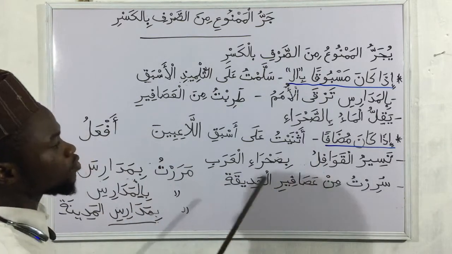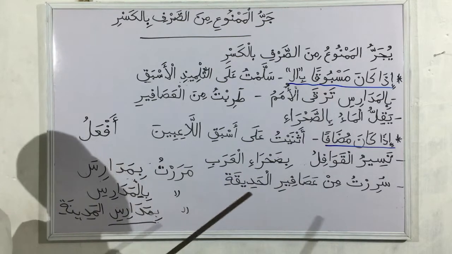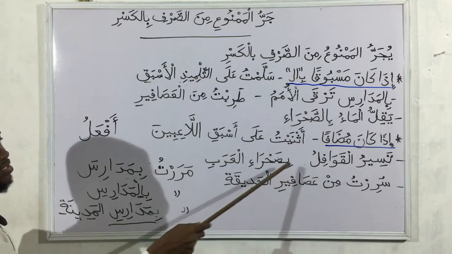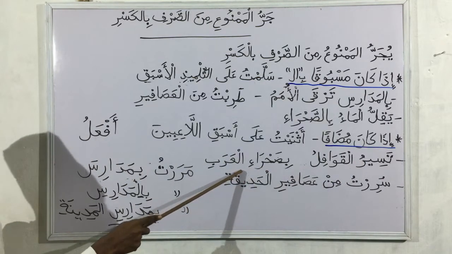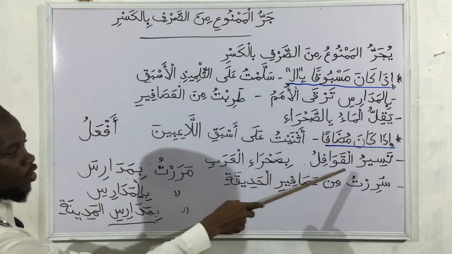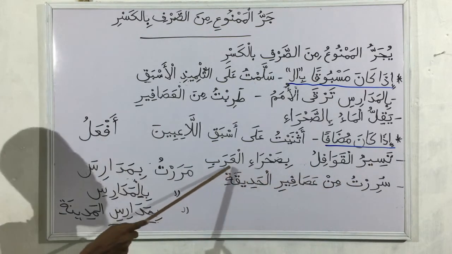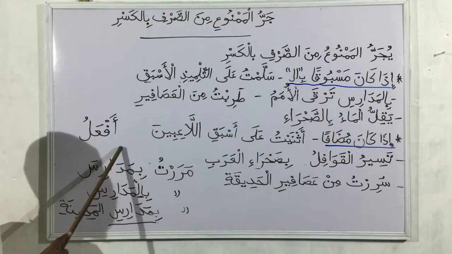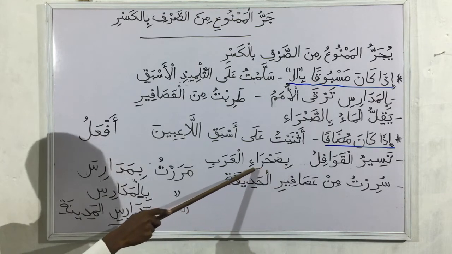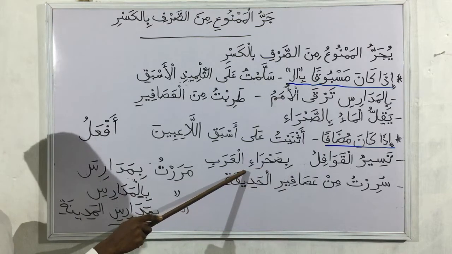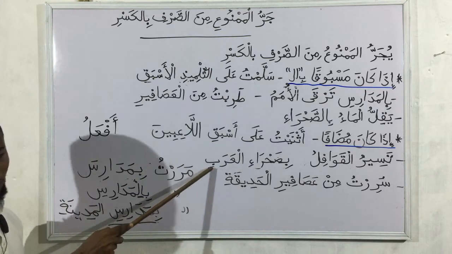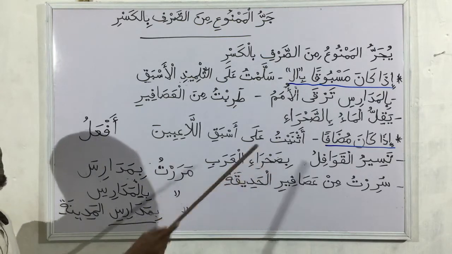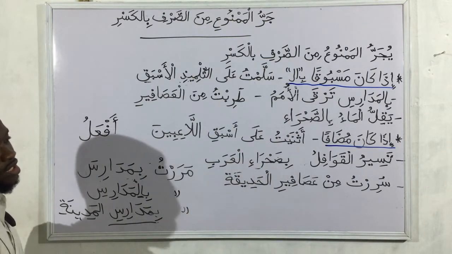Then tasirul qawafilu bi sahra'il arabi. The convoy or caravan passes through the desert of the Arab. So sahra'u from the shape fa'ala'u. So this also becomes majrur bil kasrati. Why? Because it is mudaf. You have to recognize the formation. So if it is mudaf, it also takes kasra.